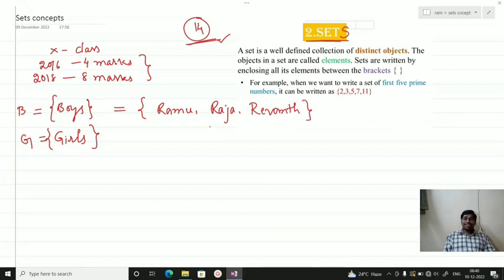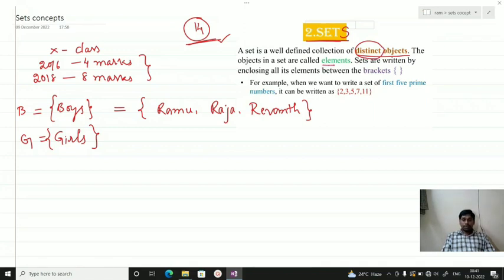Don't think that every name starts with R; I just wrote them simply. Each member is called an element. These elements are all different. If there are two Revants in the class, don't write both, because they all should be different. Different has another synonym, which is distinct.